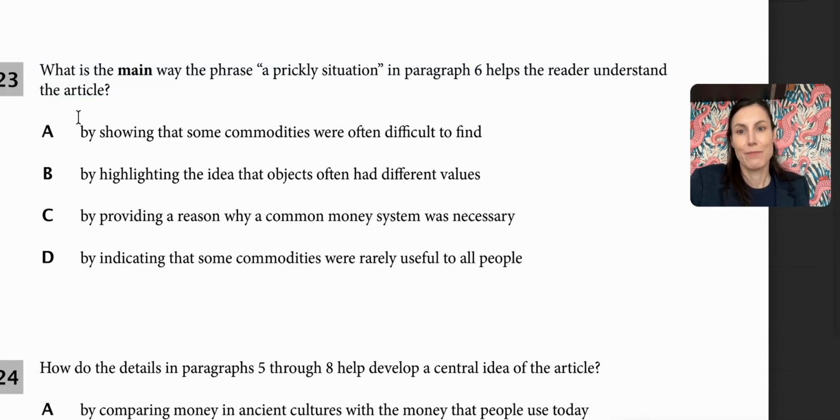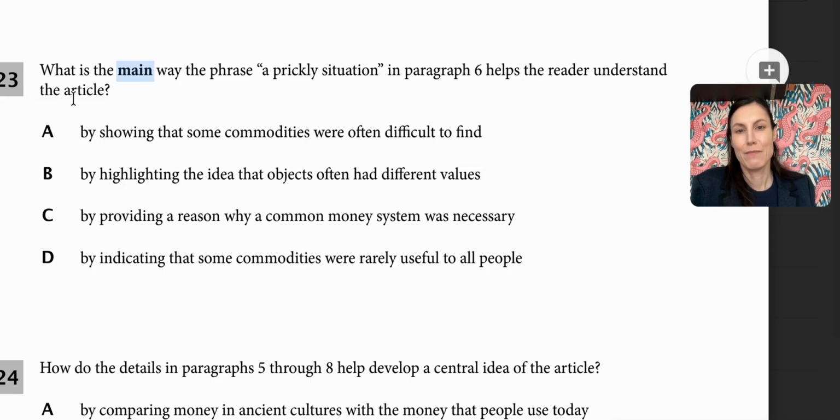by showing that some commodities were often difficult to find, I guess, but let's look. Highlighting the idea that objects often had different values. The prickly situation part would be the part about people having problems carrying it, right? Provide a reason why a common money system was necessary by indicating that some commodities were rarely useful to all people. Now, if we're talking about a prickly situation, none of these really show something about that specifically.